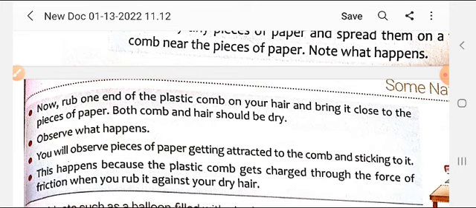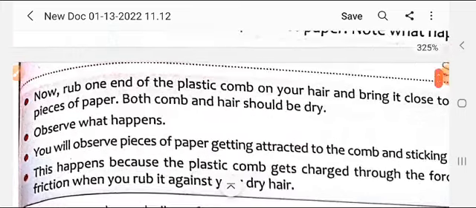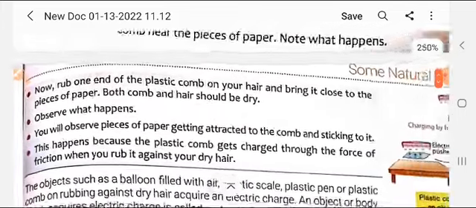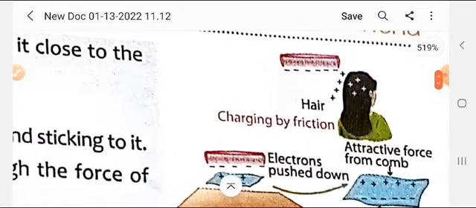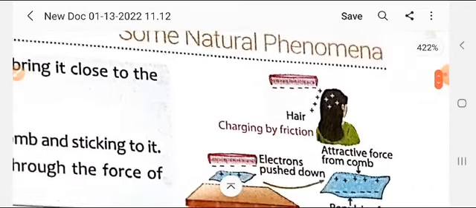This happens because the plastic comb gets charged through the force of friction when you rub it against your dry hair. So student, you can see in this figure, when the comb is rubbed with the hair, the comb has acquired an opposite charge.